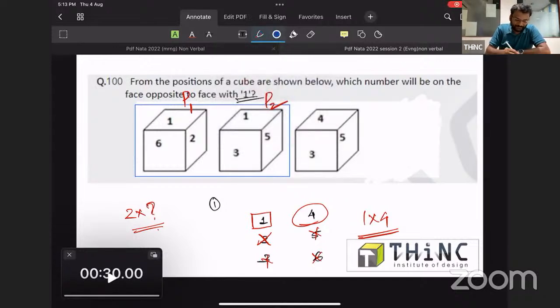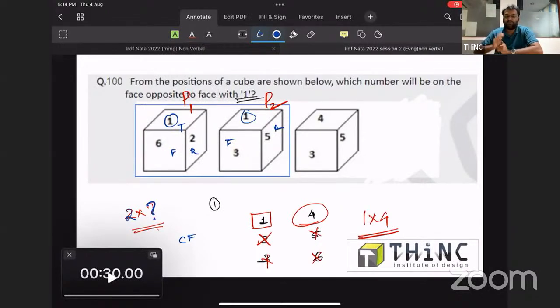Sometimes there will be a question from dice asking who is the opposite of this particular number. At that time, this method will be useful. So over here, if you check opposite of 2, you can find one common face pair, that is 1, 1. It came on top. This is the top, front and right, and the common face has come at the top.